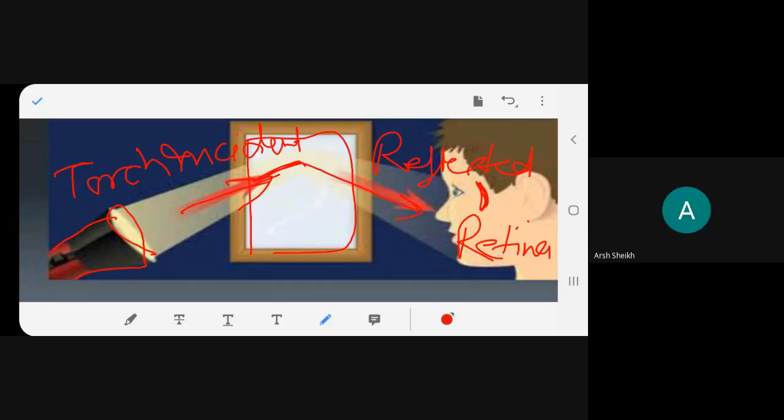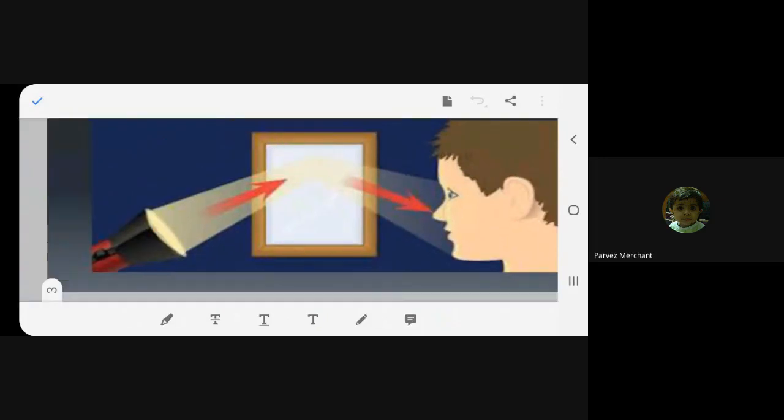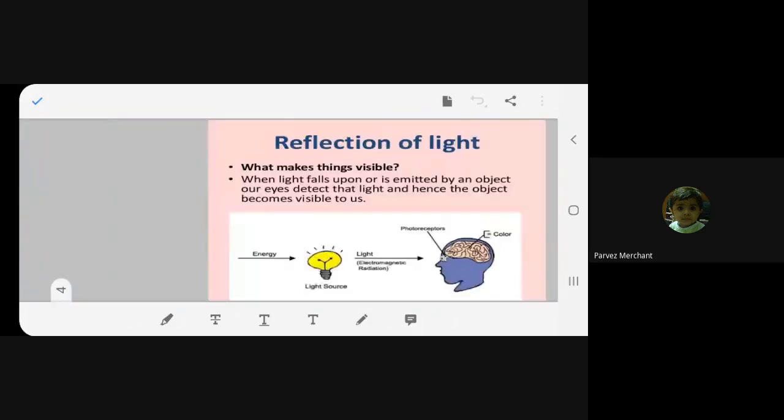And that's why we wear spectacles, isn't it? Why are we wearing spectacles? To correct our vision. Because the image is not forming on the retina. Either it is forming before the retina or it is forming beyond the retina. To correct it, we wear spectacles. All of you understood? Yes, ma'am. So this is how we see things.